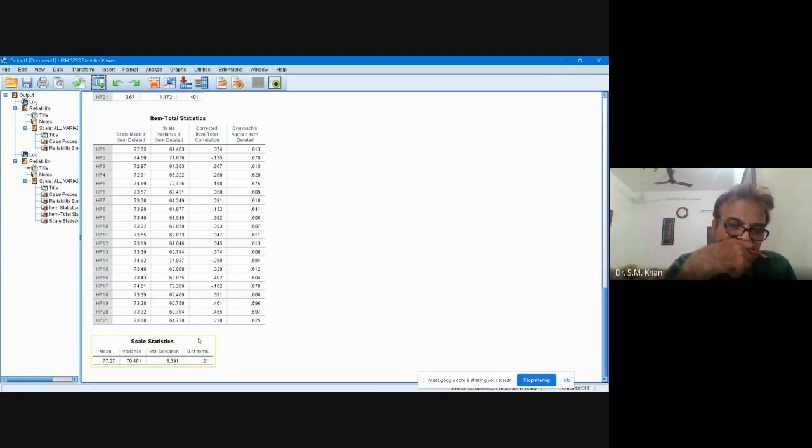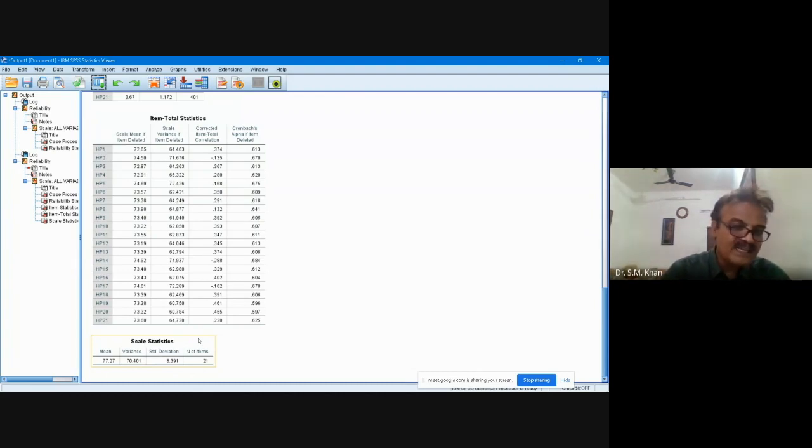Friends, it is suggested not to delete all 4 items in one attempt. Why? When you are deleting one item, the item total will change. So if one item is giving a problem, after the change in item total there may be a possibility that its direction may be changed.